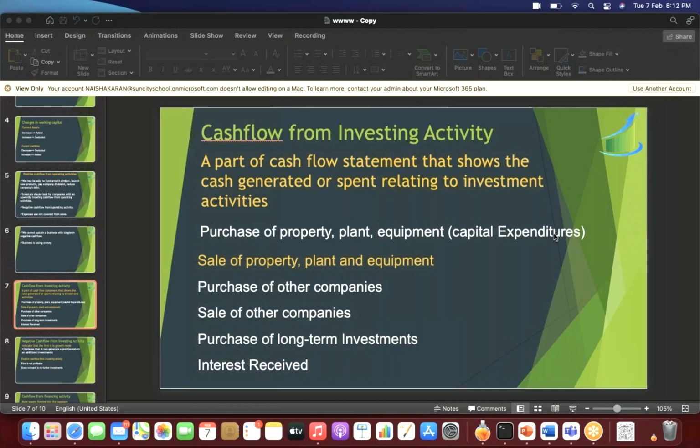Okay. The next part of the cash flow statement is cash from investing activity. We are talking about our own investments, but a company also makes its investments. In fact, to start a company, the company has to first invest. And what does it invest in? It invests in fixed assets. It puts its money in fixed assets. So that is a part of investing activity.